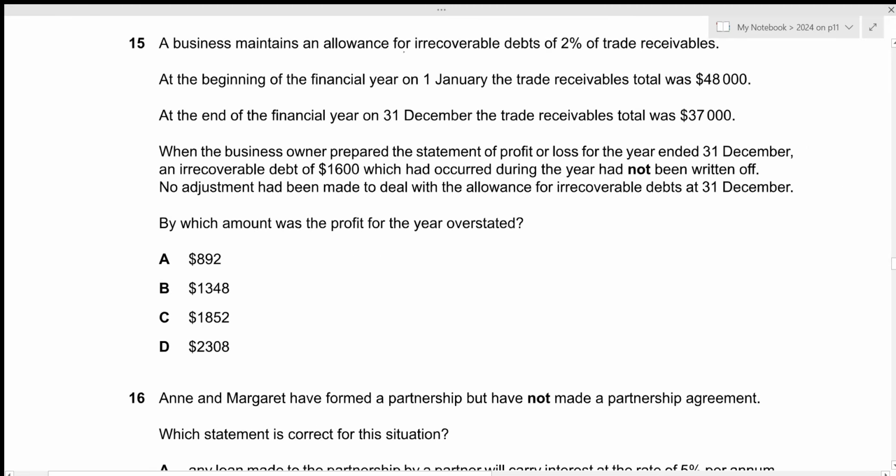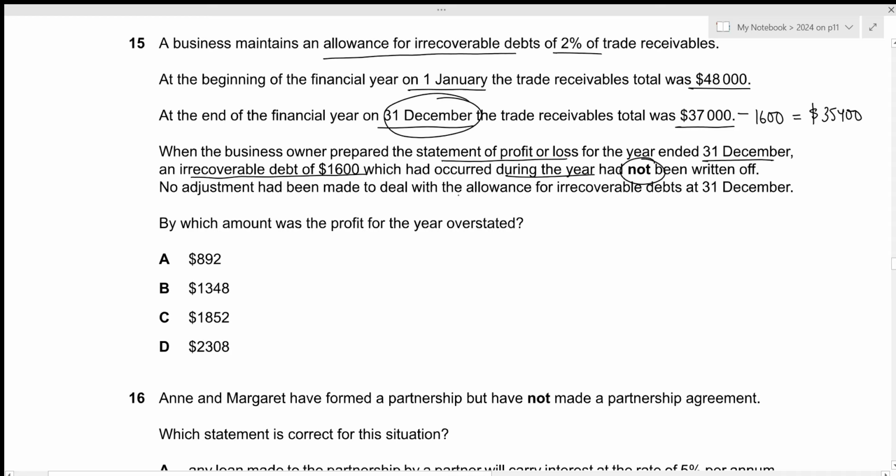A business maintains an allowance for irrecoverable debts of 2% of trade receivables. At the beginning of the financial year, on 1st January, the trade receivables total was 48,000. At the end of the financial year, on 31st December, the trade receivables total was 37,000. When the business owner prepared the statement of profit or loss for the year ended 31st December, an irrecoverable debt of 1,600 which had occurred during the year had not been written off. Since this was during the year, this will reduce the value of the closing trade receivables. We have the closing trade receivables right here. So we need to reduce the irrecoverable debt of 1,600. So the revised value of the trade receivables at the year end will be 35,400.